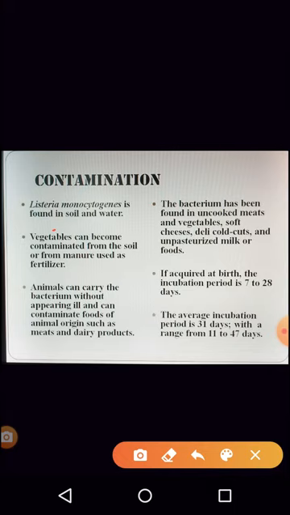Okay, it can be present in soil. So if the vegetables are grown in a field where the soil is contaminated by listeria, it can spread through that. This organism can be present on animals, it can be present in the intestine of animals. I told you animals also get infected by this organism, and hence the fecal matter also can contain the organism listeria. And hence if the vegetables are grown and if the dung of the animal is used as a fertilizer, that also can contaminate the vegetables grown there. Okay, so that is the main thing.